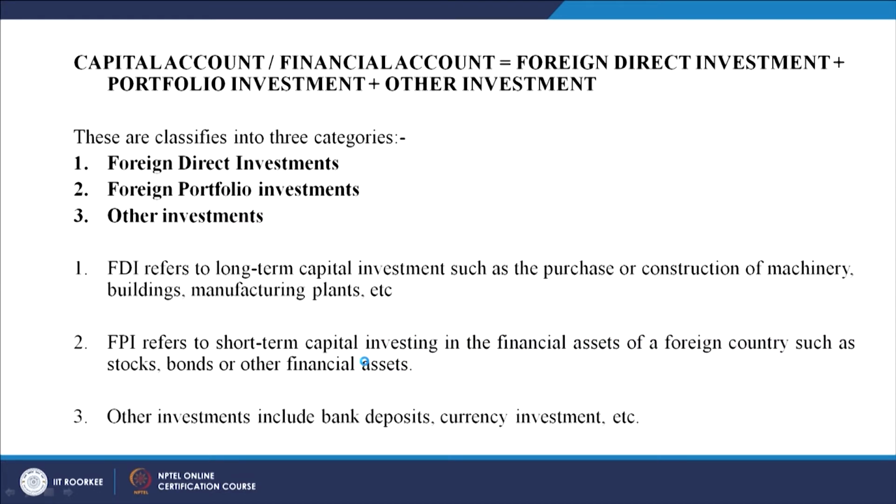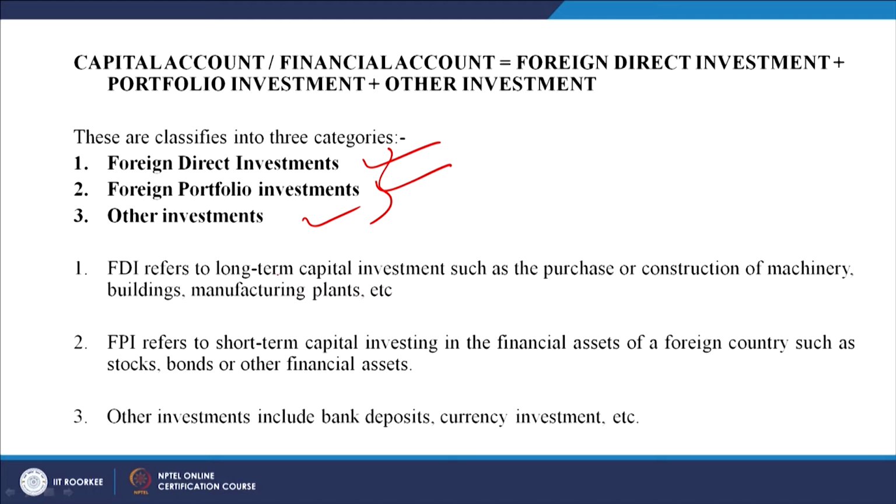Okay. So, capital account or financial account is equal to foreign direct investment plus portfolio investment plus other investments. Okay. These are classified into 3 categories. So, this account for capital or financial account is classified into 3 categories, and these are the summation of these 3, right. So, FDI, FPI and other investments.